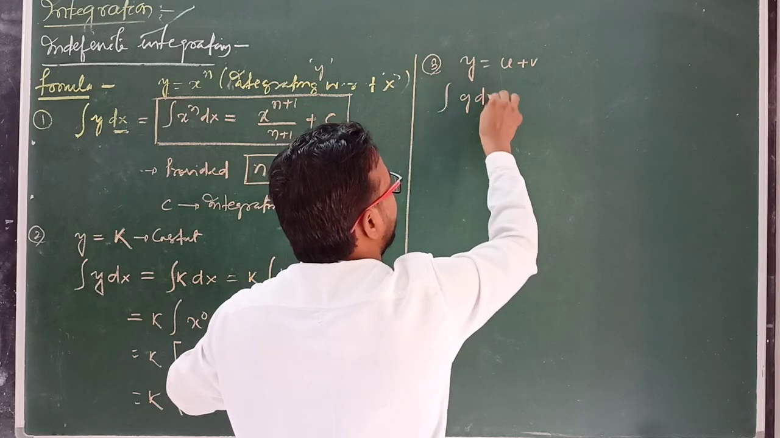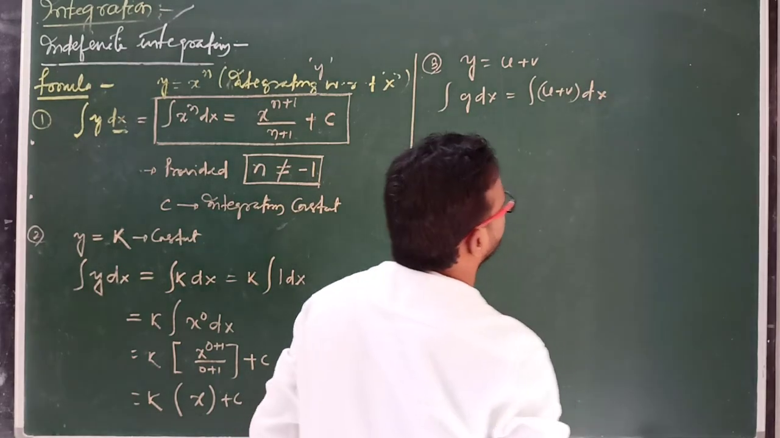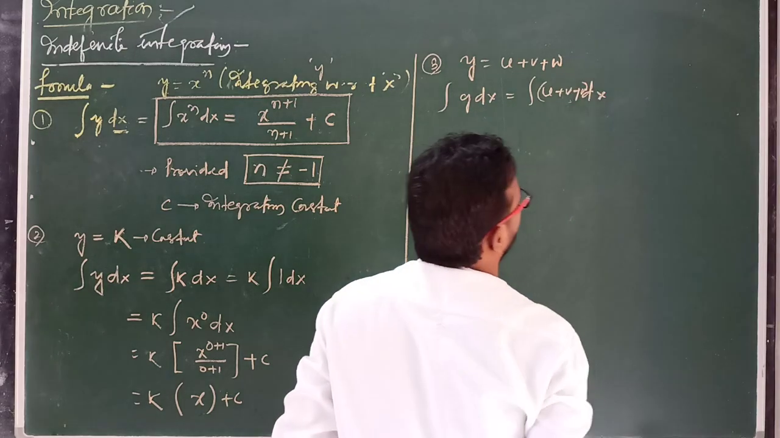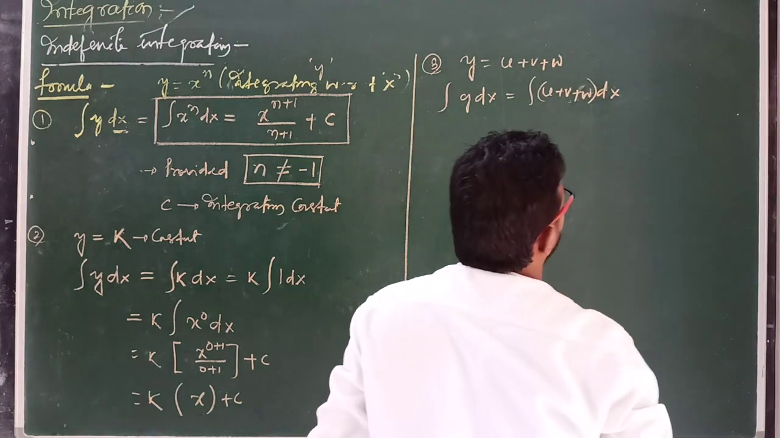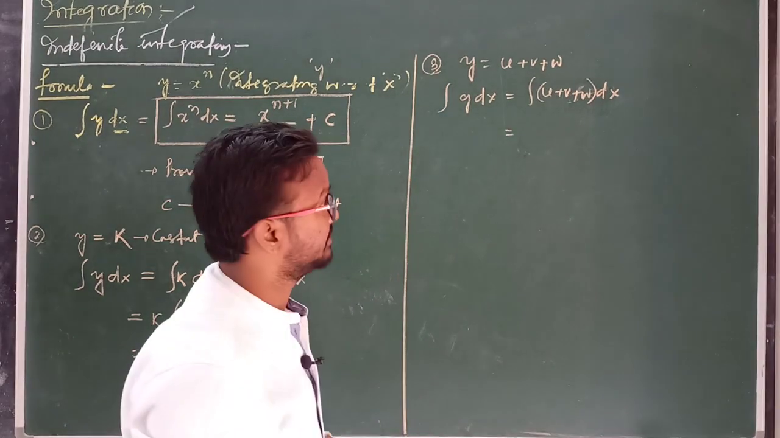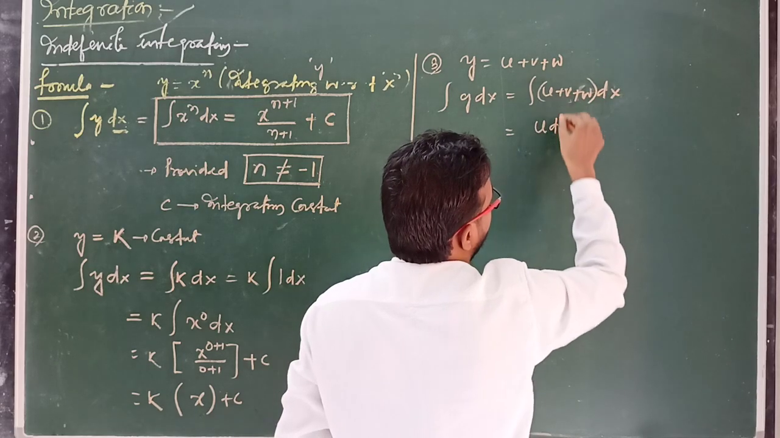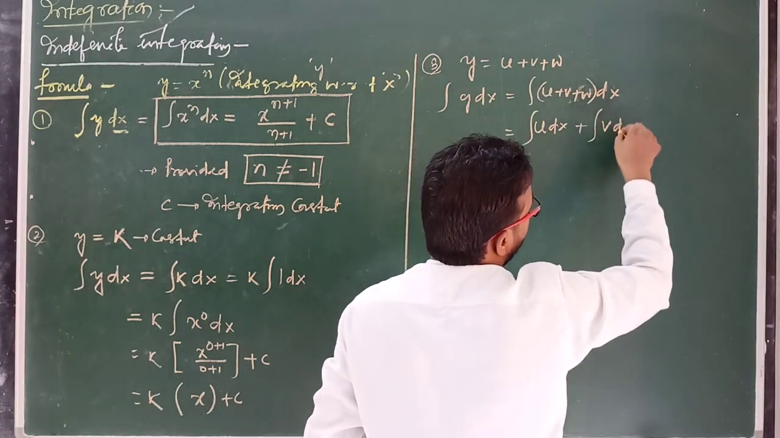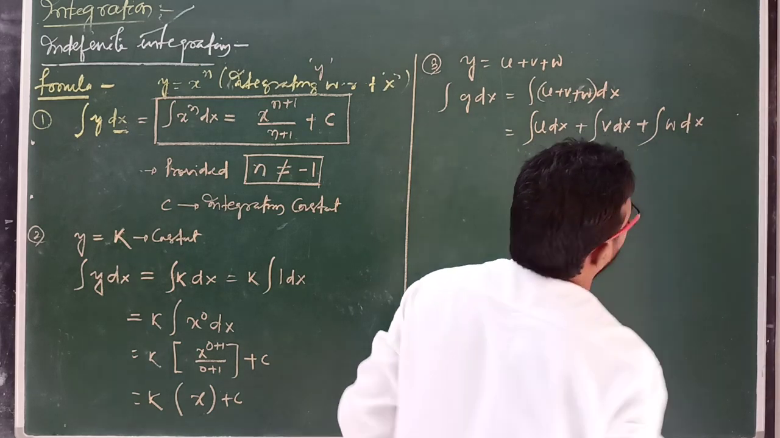So y dx, where y equals u plus v plus w, becomes u plus v plus w into dx. Now we have to separate this integration for each function: integration of u dx, plus integration of v dx, plus integration of w dx. This is the format of integration.